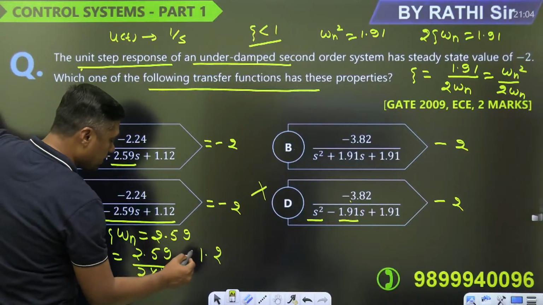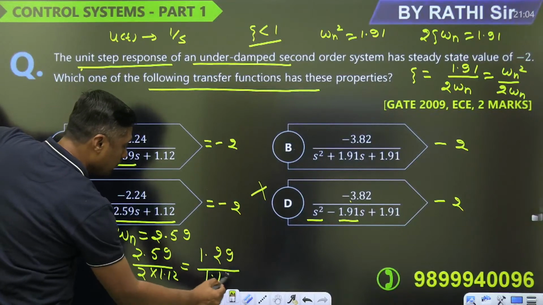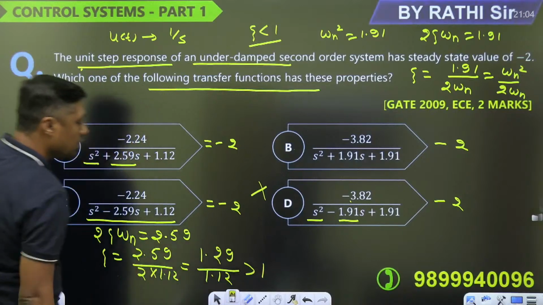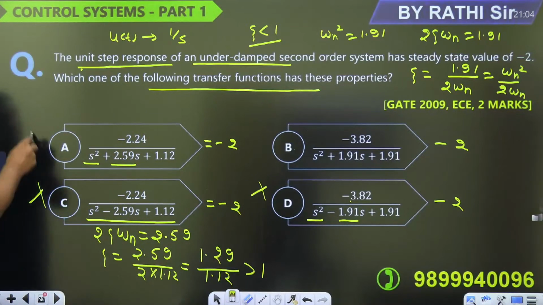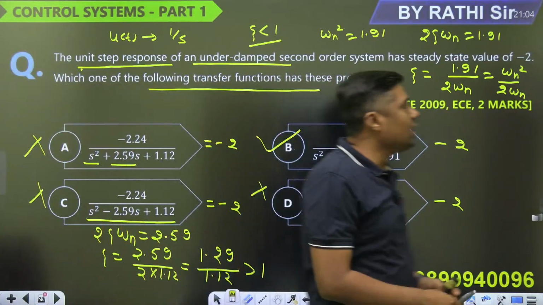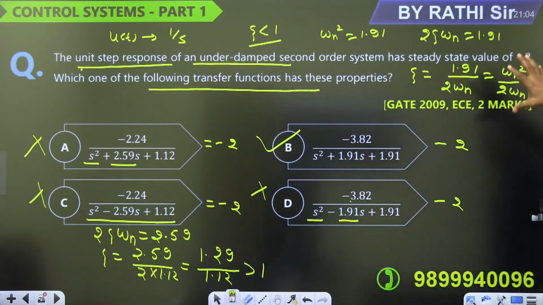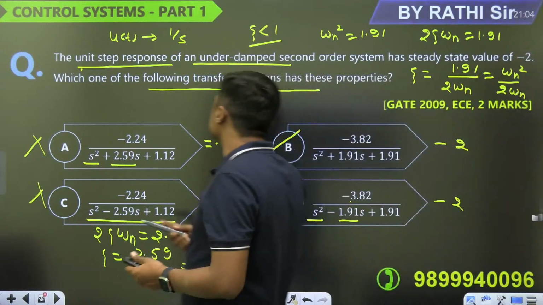19 means 9 divided by 1.12. My dear friend, it is greater than 1. This is greater than 1. That's why this is not the answer. It is an overdamped response. So quick calculation is required here. Is it clear? Any doubt? Quick calculation is required. Remember, new students, remember the characteristic equation is